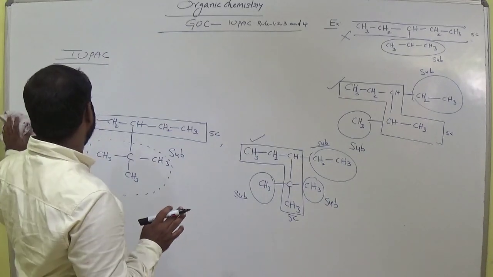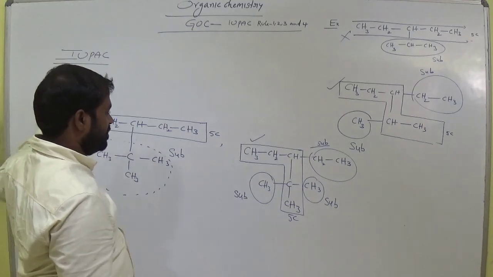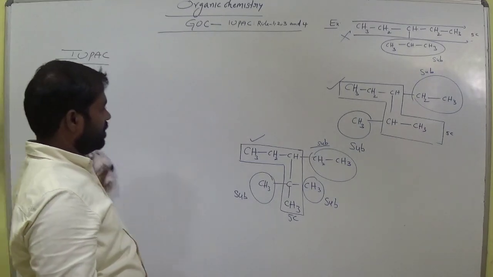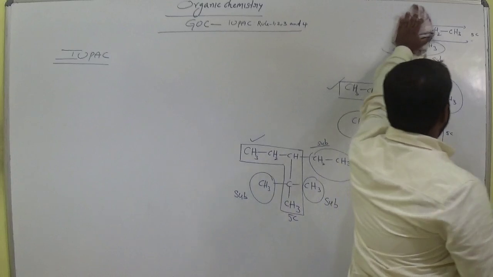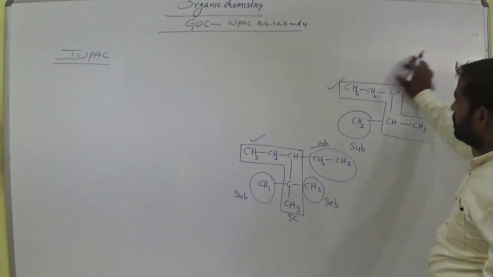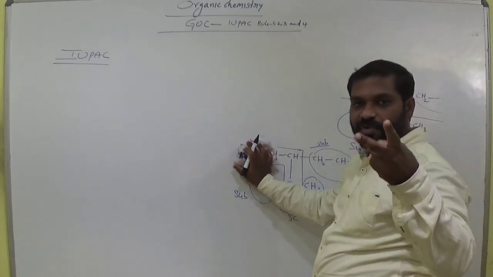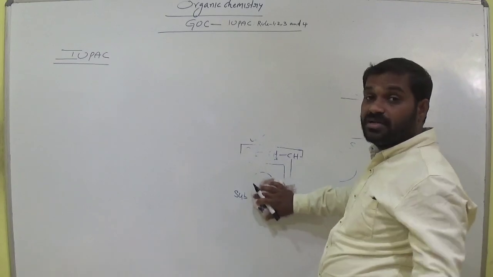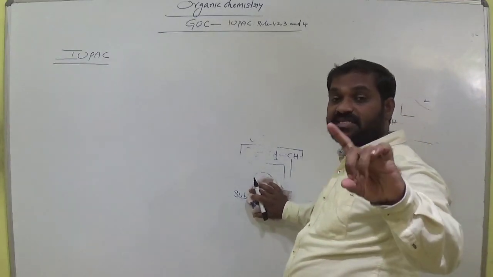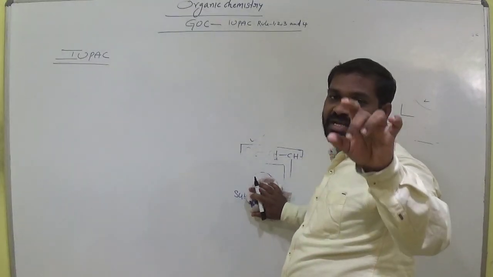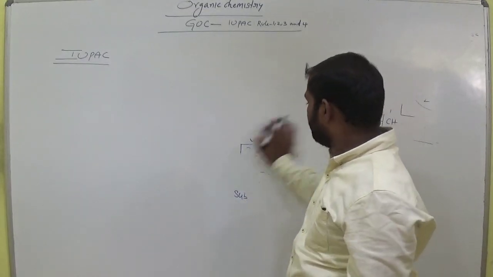Okay, so now go for rule number 3. First we have to select the longest carbon chain, and the second rule: if the compound consists of 2 equal long chains, then we go to the chain which has the maximum number of side chains, which gets the first priority.